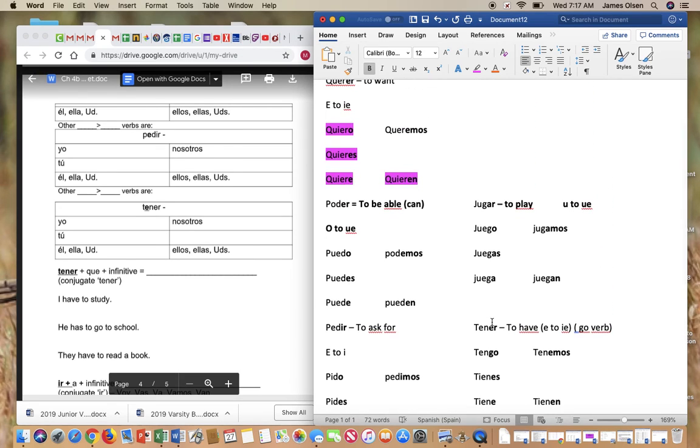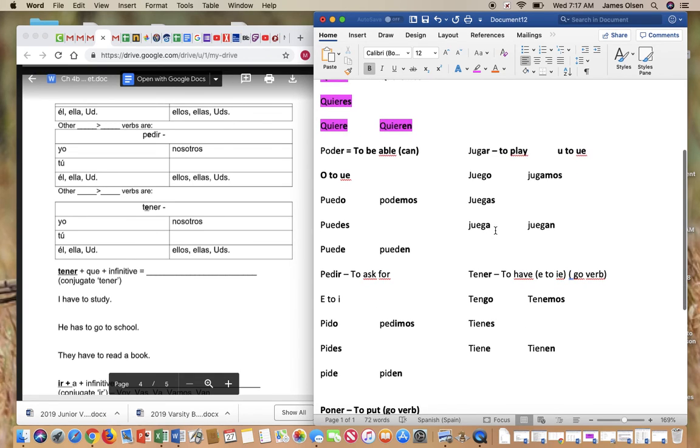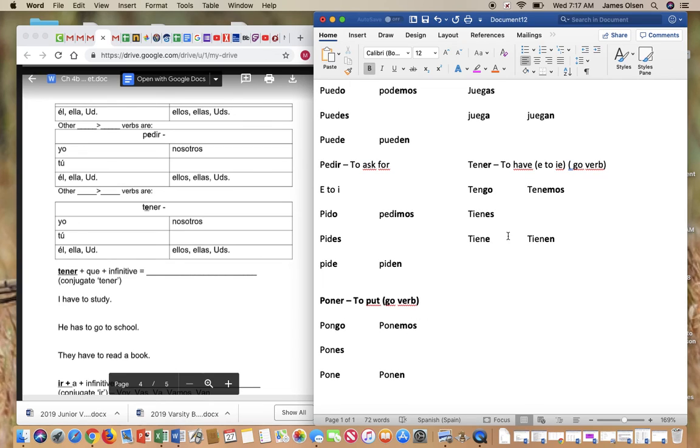Now, one more thing, look up here and notice this verb jugar. But it's not a go verb. And the reason is that it should end in go. There's a G in the stem. So this isn't unusual. It's different than all the rest. It should end in go. But these 2 are go verbs because there's no G in the stem. Where did the G come from? It just comes out of nowhere, out of thin air.